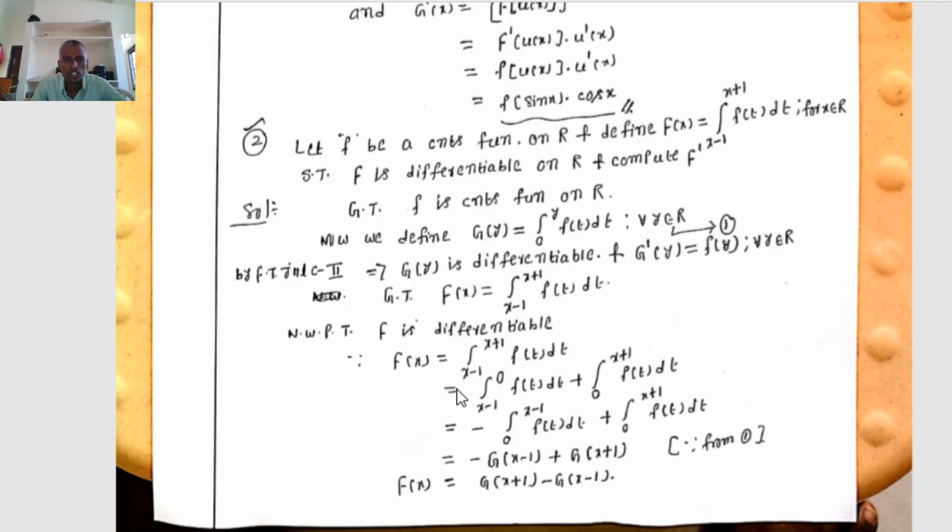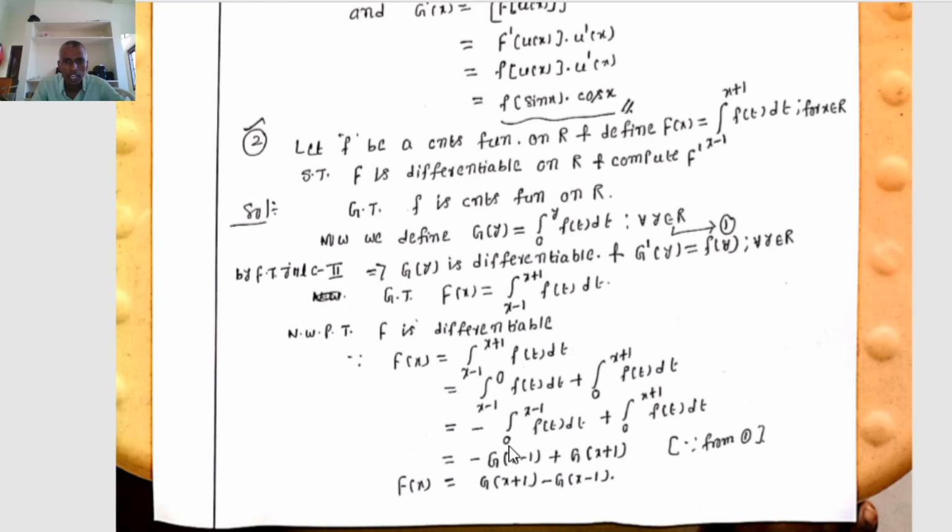Since capital F equals integration x minus 1 to x plus 1 of f of t dt, it can be written as x minus 1 to 0 of f of t dt plus 0 to x plus 1 of f of t dt. X minus 1 to 0 can be written as minus of 0 to x minus 1 of f of t dt, plus integration 0 to x plus 1 of f of t dt. Already we know that G of y equals integration 0 to y of f of t dt, by definition of indefinite integral.